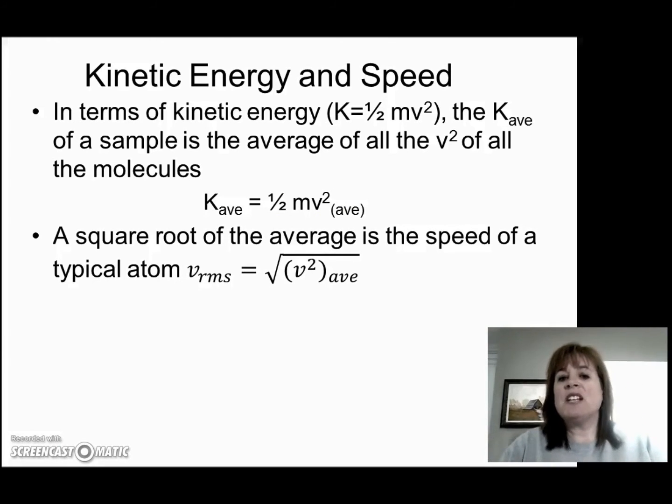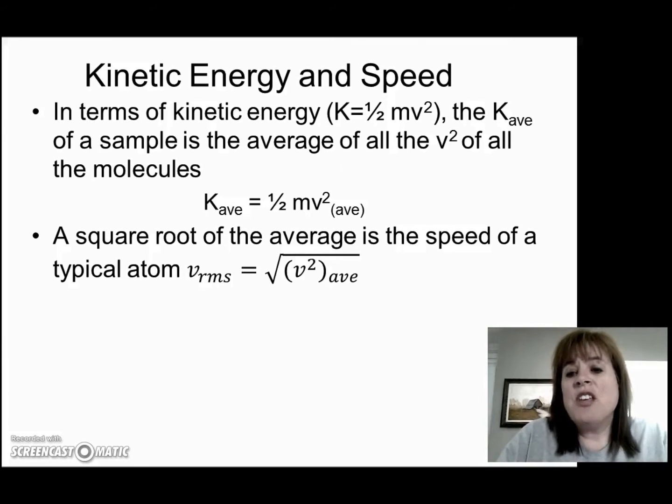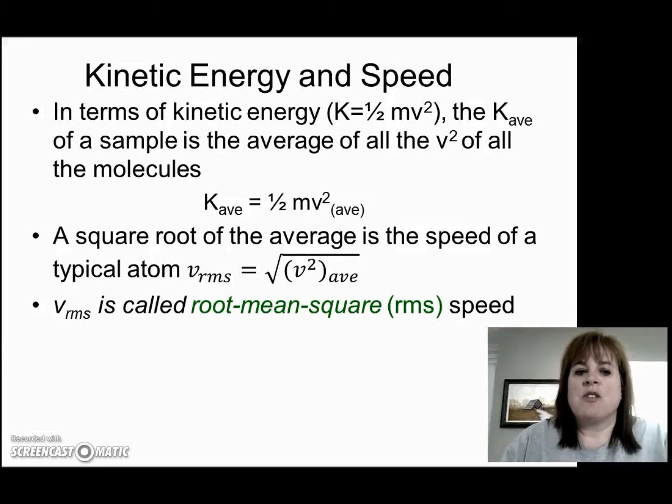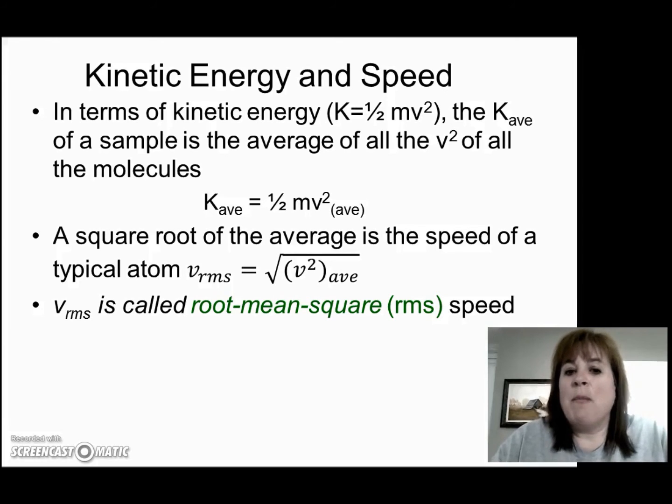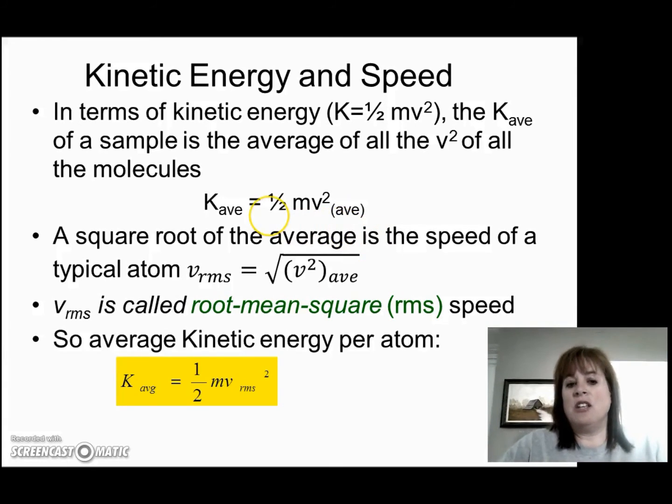Well, there is. If we take a square root of the average, this will actually give me the speed of a typical atom. So we actually have a name for this. This is called vRMS, or the root mean squared speed of a molecule. So the root mean squared speed of a molecule is just the square root of that average, and that would be the typical speed of an atom in the sample. So now if I'm talking about the average kinetic energy of an atom in the sample, I can use this equation. The average kinetic energy is 1/2 mass times the RMS speed squared of a molecule.